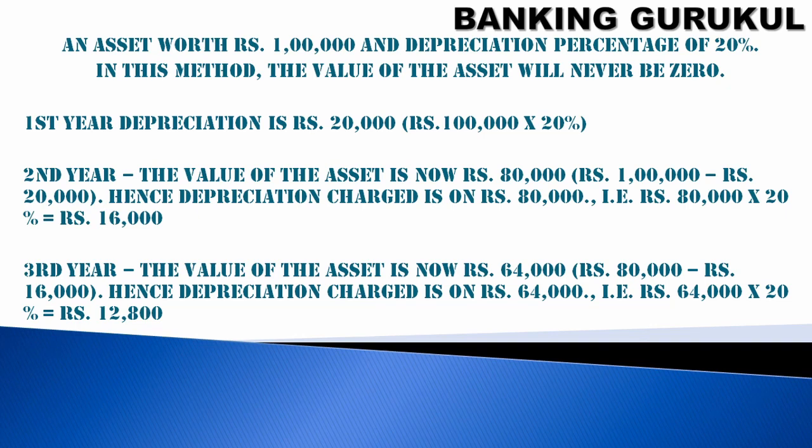So for an asset worth 1 lakh rupees and depreciation percentage 20%, in this method the value of the asset will never be zero, because every time you calculate 20% on the reduced value, like 80,000, it never becomes zero. First year the depreciation is 20,000. Second year the value becomes 80,000, so I'll calculate 20% on 80,000, and third year it will become 64,000, then I'll calculate depreciation on 64,000.